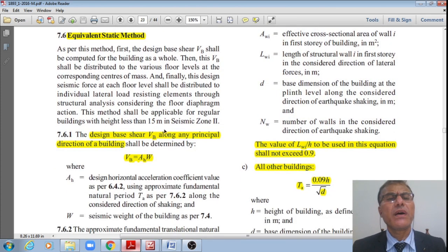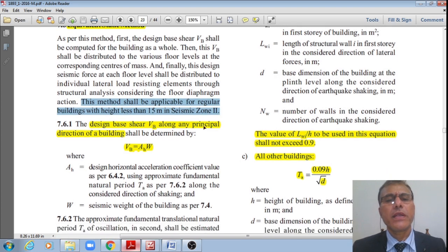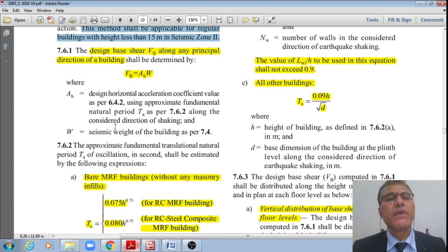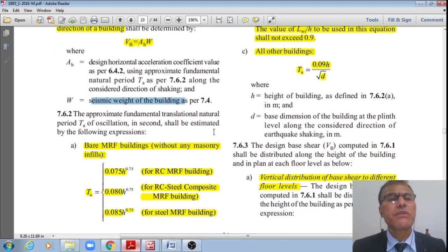This method shall be applicable for regular buildings with height less than 15 meters for seismic zone 2. Then only this equivalent static method shall be used. Please make a note, students. You cannot use the equivalent static method for more than 15 meters even in zone 2. The design base shear VB along any principal direction of the building is VB equal to H multiplied by W, where H is the seismic horizontal acceleration coefficient, as we have just seen, and W is the seismic weight of the building as per this clause 7.4.